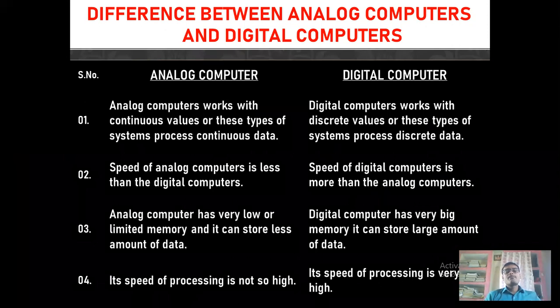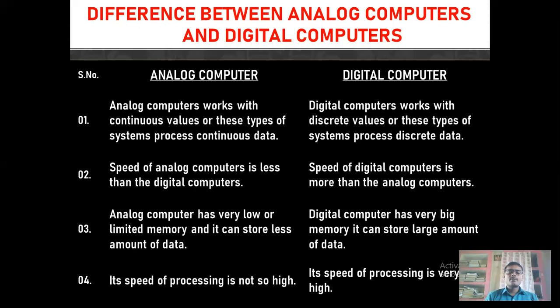Second, the speed of analog computers is less than digital computers. The speed of digital computers is more than analog computers. Third difference, an analog computer has very low or limited memory, and it can store a small amount of data.